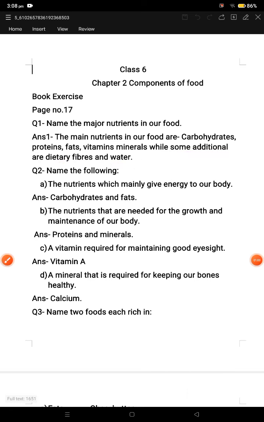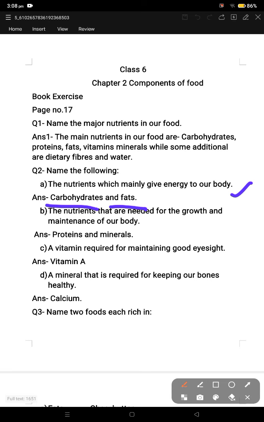Clear? Now move to question number 2. Name the following. A. The nutrient which mainly gives energy to our body. Carbohydrates and fats. So if you need energy, you have to take food which contains carbohydrates and fats. B part, the nutrients that are needed for growth and maintenance of our body. The correct answer is proteins and minerals. For proper growth and maintenance of your body, you need food which contains lots of protein and minerals.